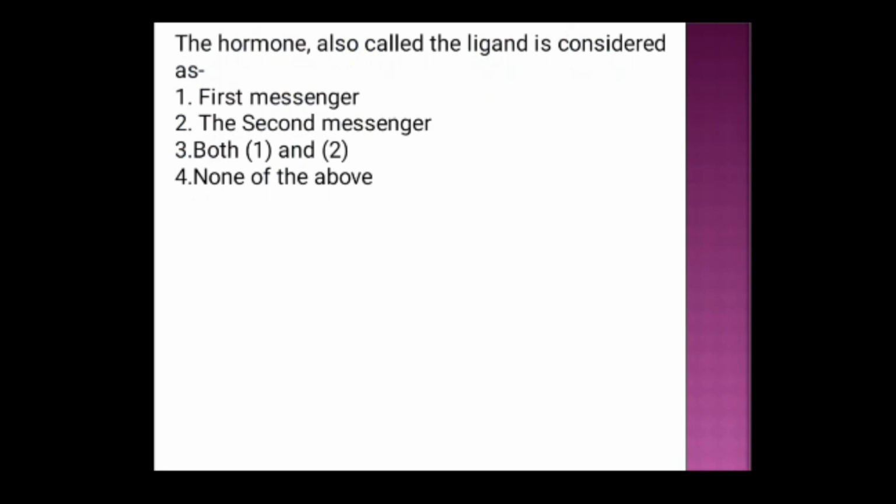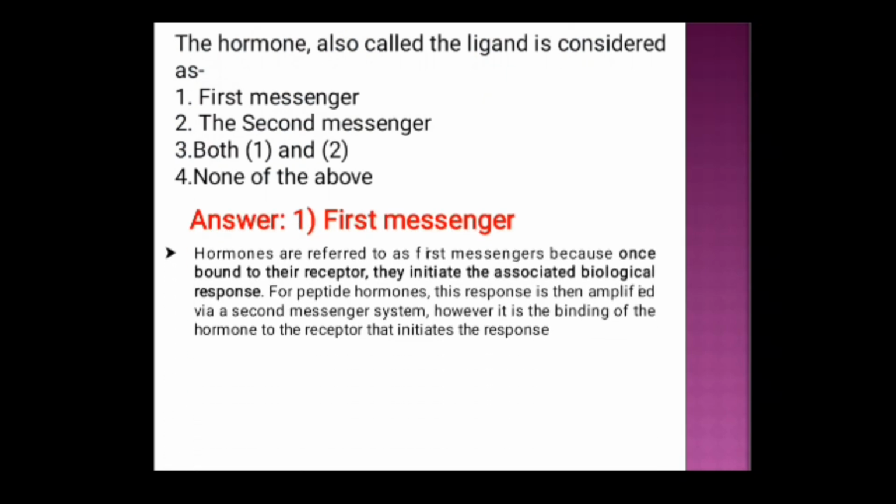Next question. The hormone, also called the ligand, is considered as option 1 first messenger, option 2 second messenger, option 3 both 1 and 2, and option 4 none of the above. And the correct answer is option 1 first messenger. Now, why are hormones called first messengers? The hormones are referred to as first messengers because once bound to their receptor, they initiate the associated biological response. For peptide hormones, this response is then amplified via a second messenger system. However, it is the binding of the hormone to the receptor that initiates the response.